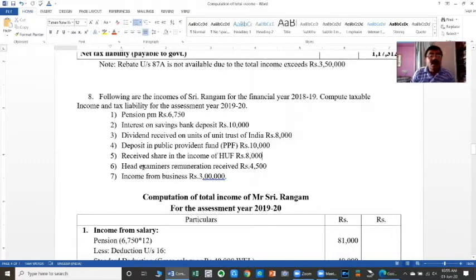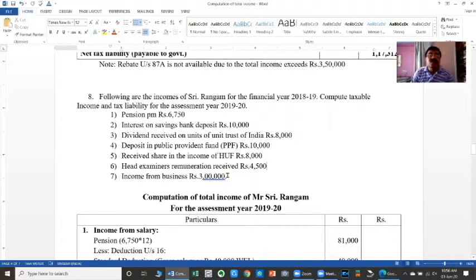Then head examiner's examination remuneration. Head or assistant, that is not the matter. The fact is that it is an examination remuneration taxable under income from other sources. Next, income from business is taxable under business and profession. So, taking this information, first of all, you have to calculate the gross total income, that is the taxable income from each of the 5 heads of income, commencing from income from salary to income from other sources.